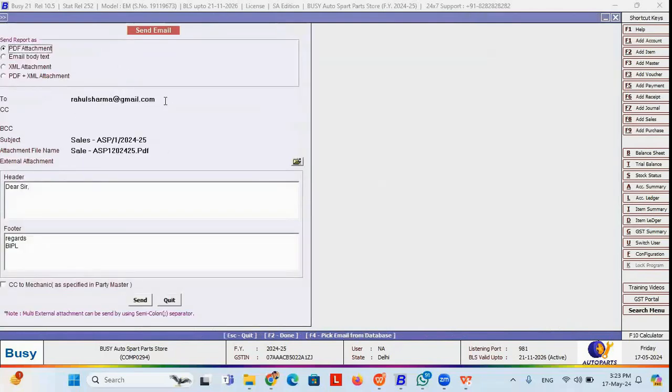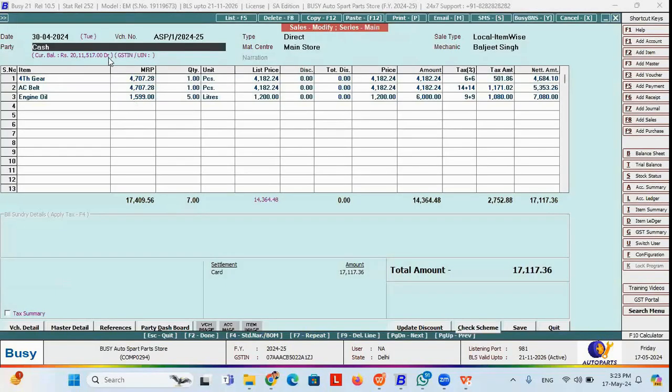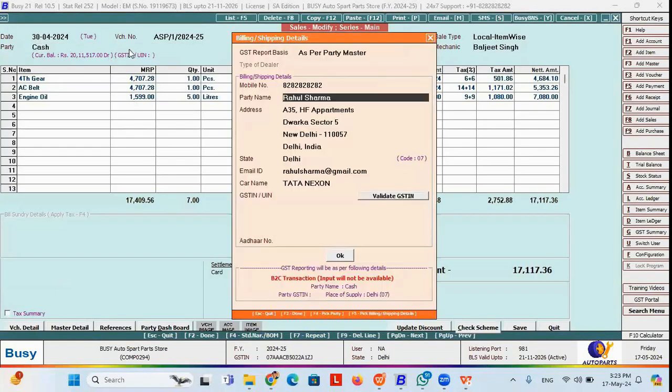You can also see that the email ID has been picked automatically. It's already mentioned in the party detail, where I have entered the email ID, rahulsharma@gmail.com. So that has been picked automatically while clicking on the email option.